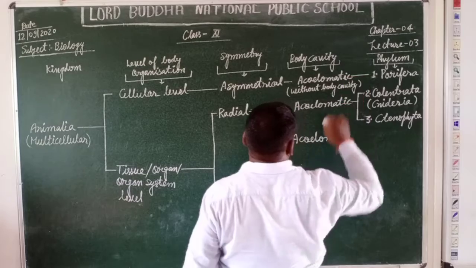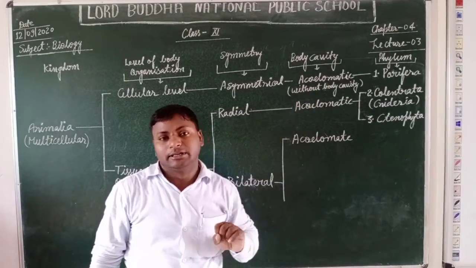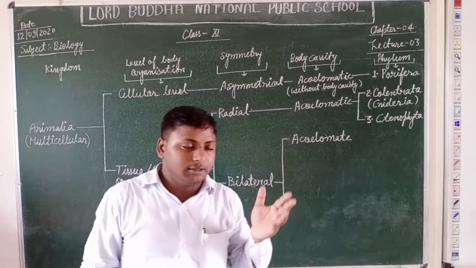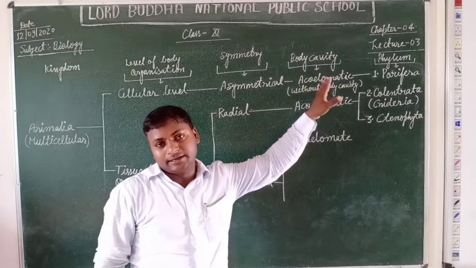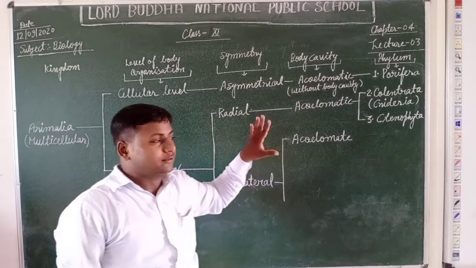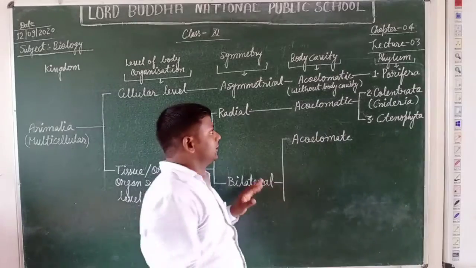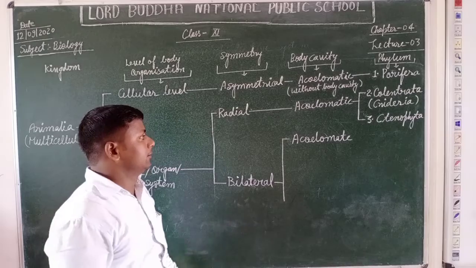We define the acoelomate as the absence of the mesodermal layer. In the place of the mesodermal layer, mesoglea cells or patches of tissue are found. That's why such a type of body cavity is known as acoelomate.